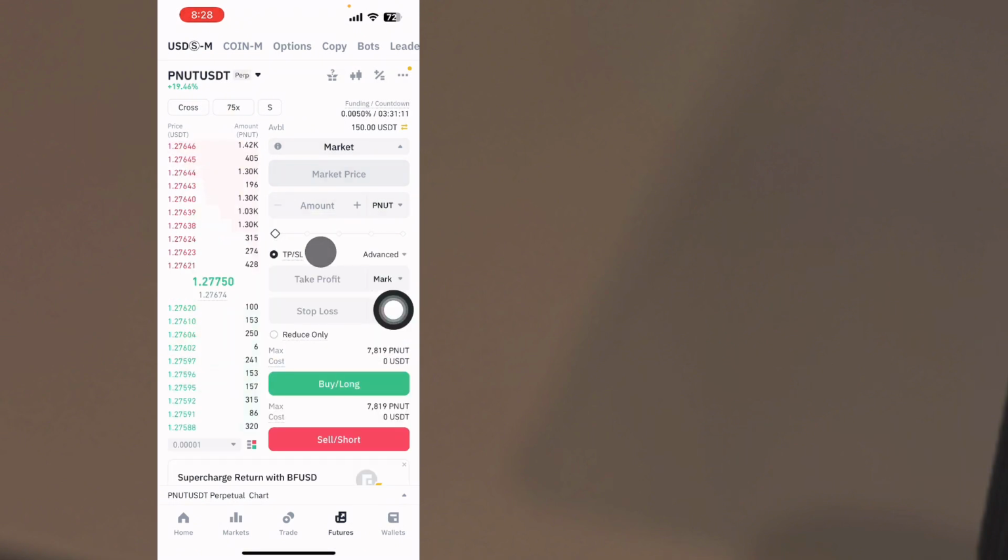So I'm just going to add my take profit and stop loss. To add it, just click here. We have our take profit and we have our stop loss. Do you get it? Now I'm going to enter the trade.